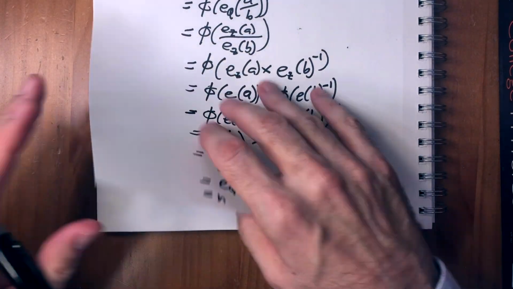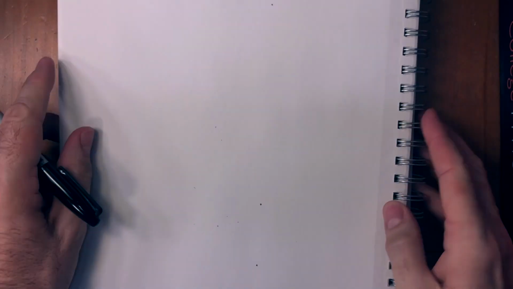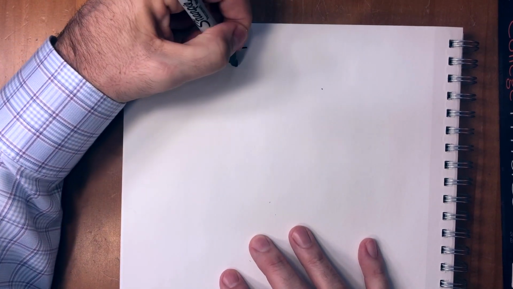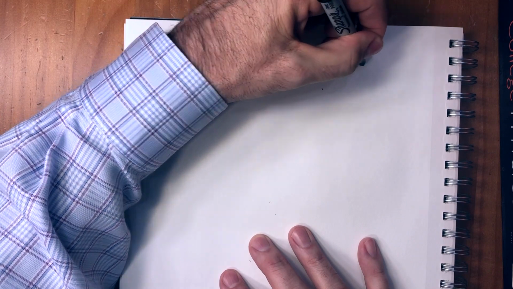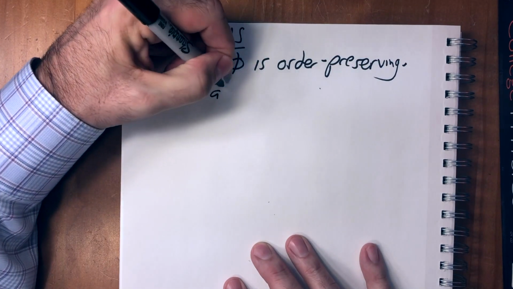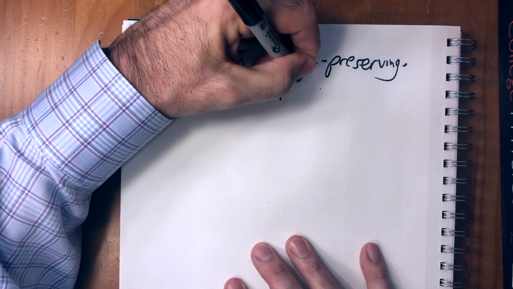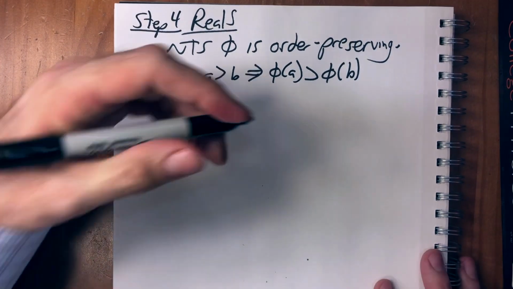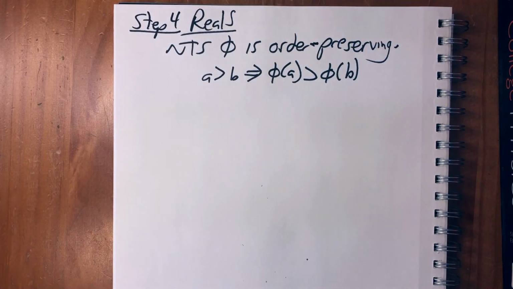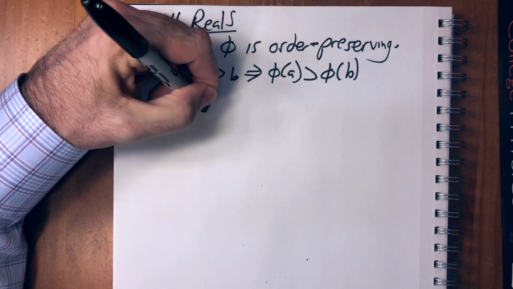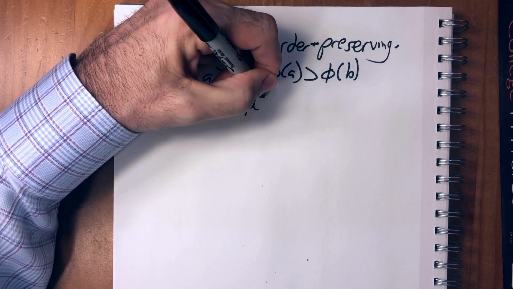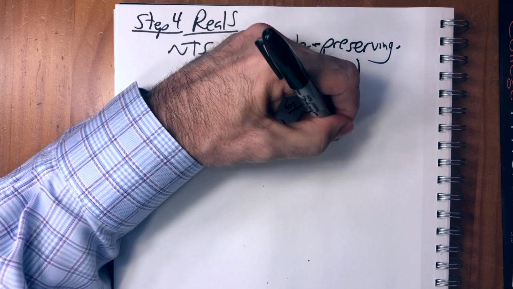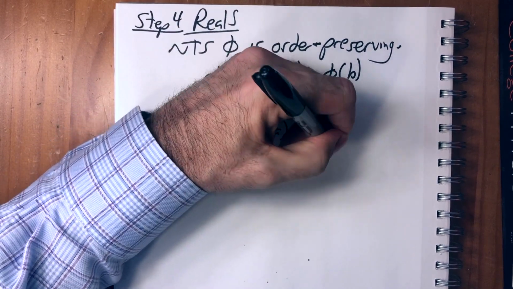Okay, one more step. Step 4, reals. To do this, we need to show that phi is order preserving, which means, of course, that a greater than b implies that phi of a is greater than phi of b. Once we do this, the final proof will fall right out of that. So we're going to show that phi of a is greater than phi of b by showing phi of a is not equal to phi of b and phi of a is not less than phi of b.